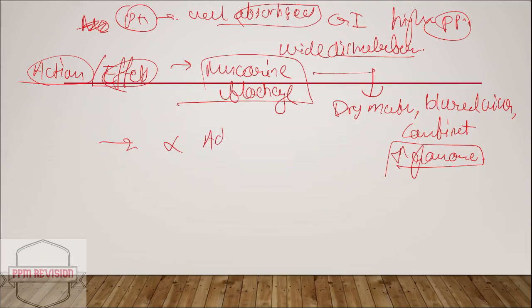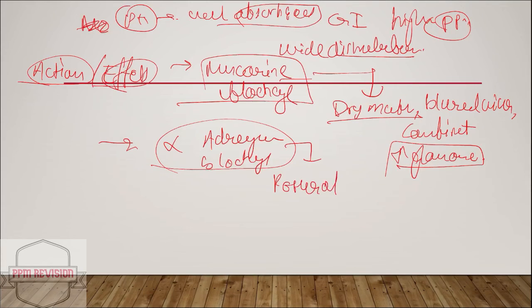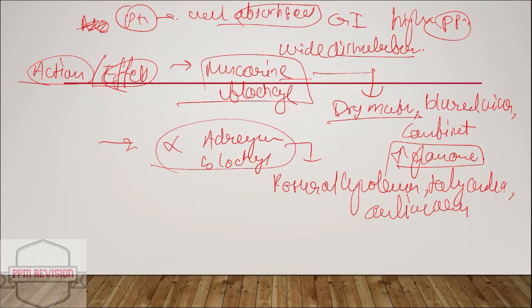Action on alpha adrenergic blockade. In case of muscarinic blockade, it results in dry mouth; I'll recap later. Now alpha adrenergic blockade results in postural hypotension, tachycardia, as well as cardiac arrhythmias.